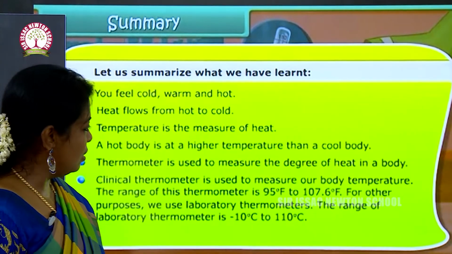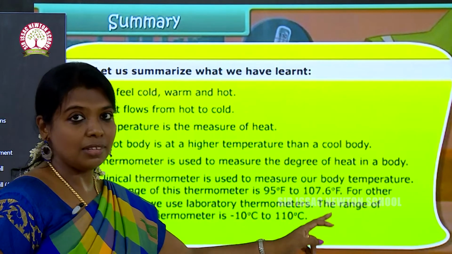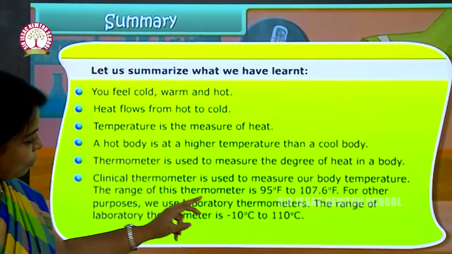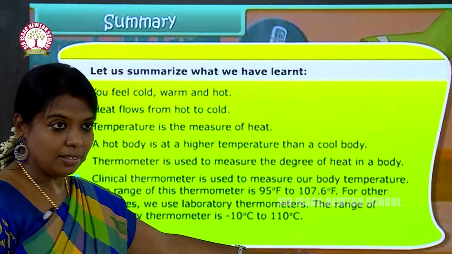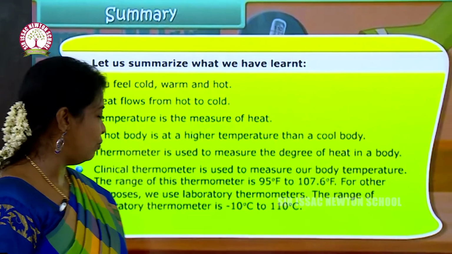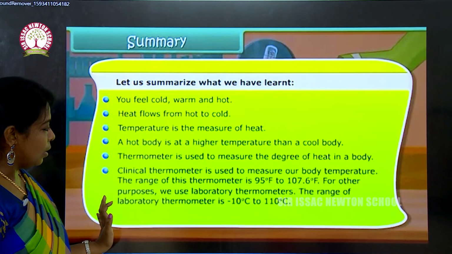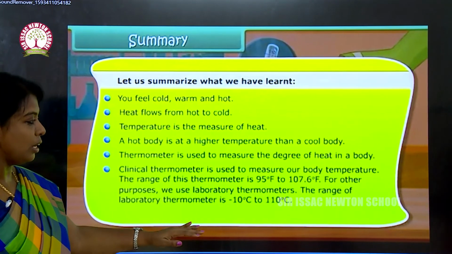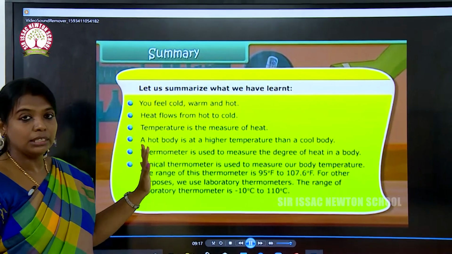Clinical thermometer is used to measure our body temperature. The range is 95 degrees Fahrenheit to 107.6 degrees Fahrenheit. For other purposes, we use laboratory thermometers. The range of the laboratory thermometer is minus 10 degrees Celsius to 110 degrees Celsius. And the normal temperature of our body is 98.6 degrees Fahrenheit. These are the things which we have learned in this lesson, heat.